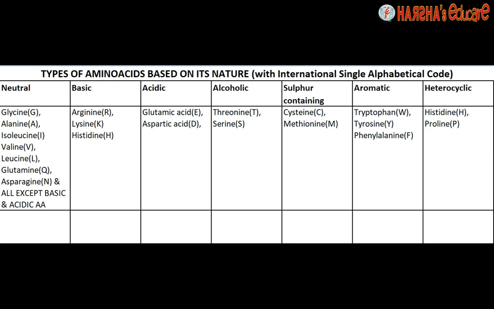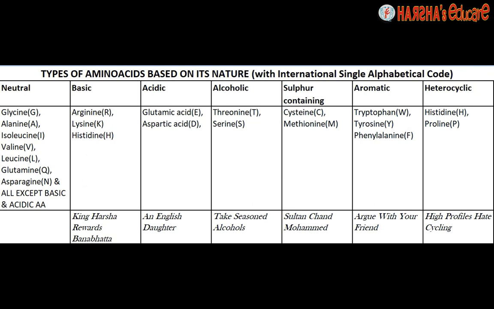Now let's see what mnemonics can be used, or how we can memorize these amino acids along with their groups. For neutral, there need not be any mnemonic, but for all other groups there are certain mnemonics I have devised. Suppose you remember the basic and acidic amino acids, the rest of the 15 amino acids out of 20 are neutral, so it's easy to derive. Now let's see the mnemonic of basic amino acids.